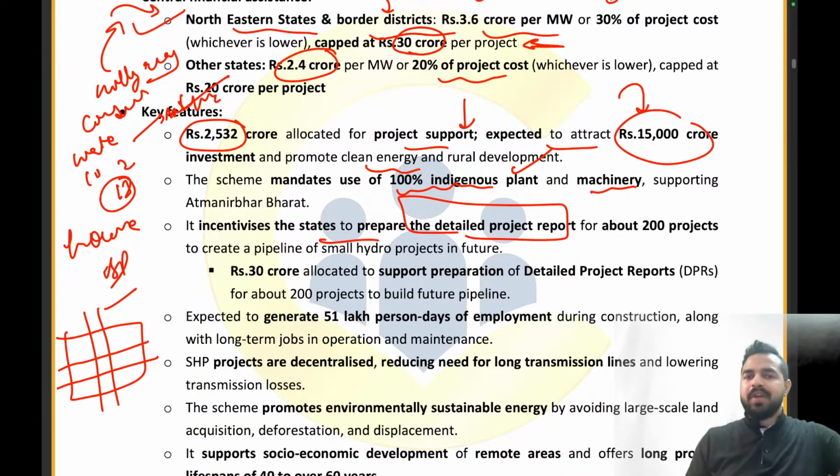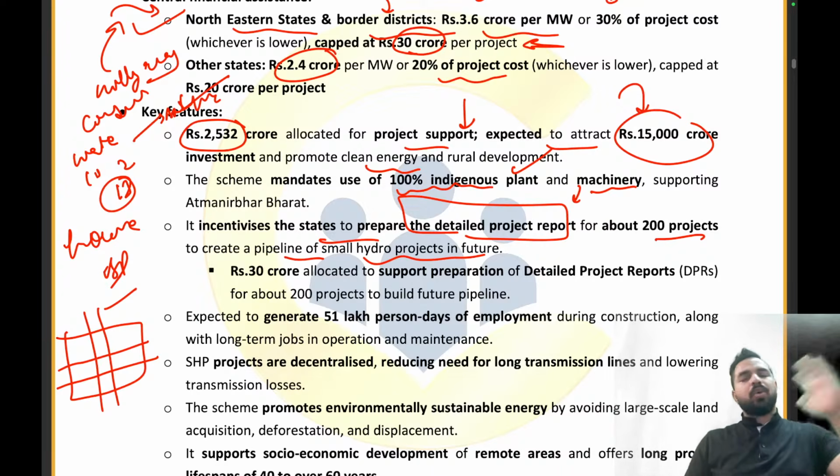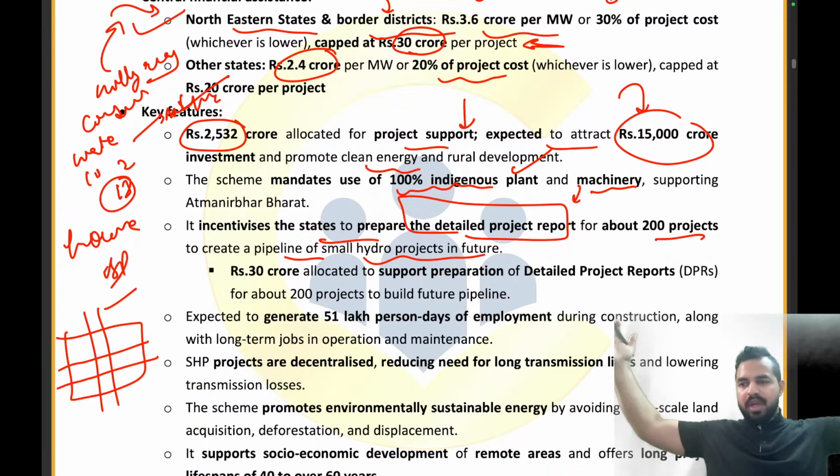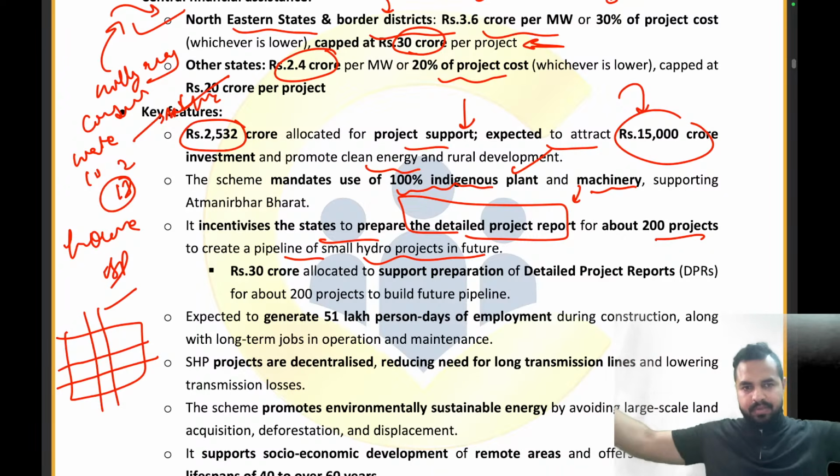Similarly, these states are required to prepare the detailed project report about that particular project, for about 200 projects to create a pipeline of small hydro projects in the future. So it's not just that we are creating only one. No, we will have a chain of different small hydropower projects in these places.